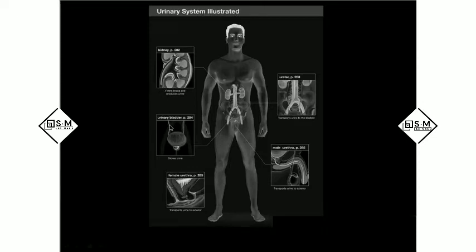Okay, and this is the ureter. This is the urinary bladder, and this is the male urinary system. Only in the male urinary system do you have a gland below the urinary bladder. This is the prostate gland, which is present only in the male. And coming to here, this is the female urinary system. In the female urinary system, the urethra is only around 1.5 inches. But in the male urinary system, the urethra is around 8.5 inches long, extending into the penis.